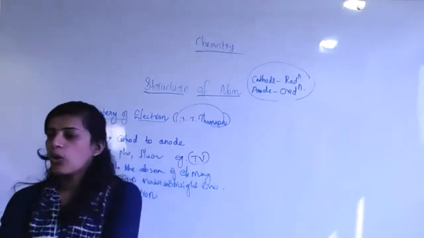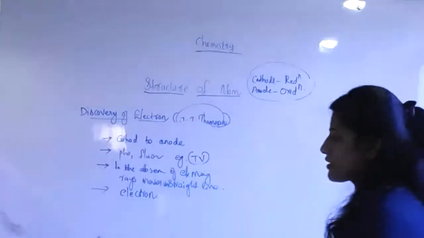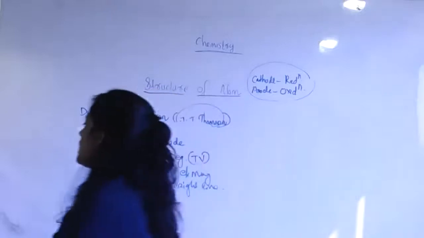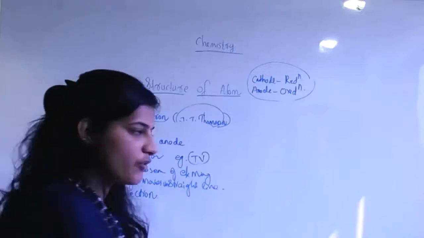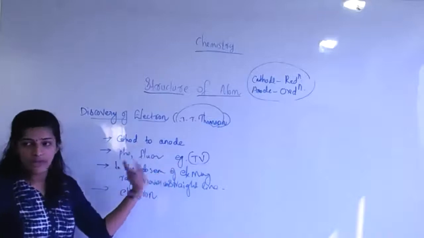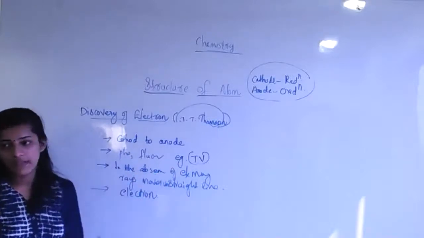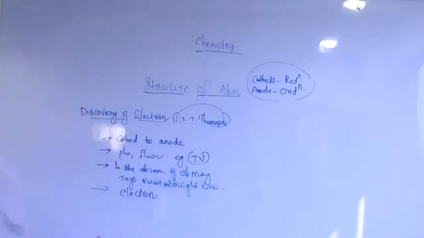Clear? Now, did you get any idea about the charge of the electron, students? Tell me. After that, tell me, what about the charge of the electron? Negative. Negative charge. That's why it is moving from cathode to anode, negative to positive. Clear? This much clear? Yes, ma'am.